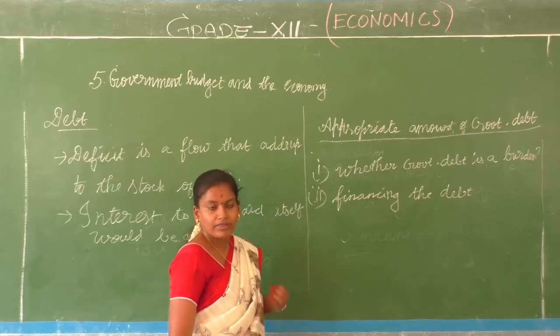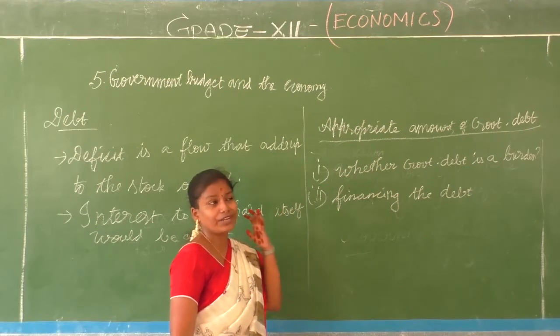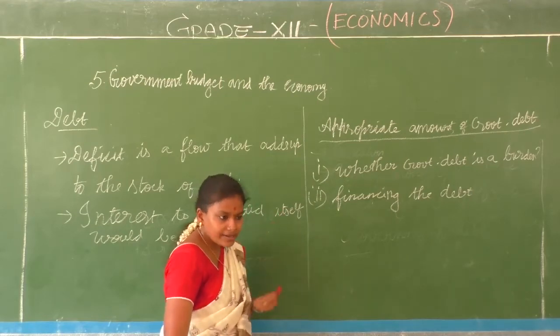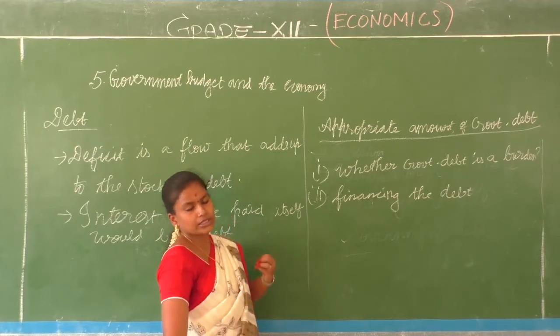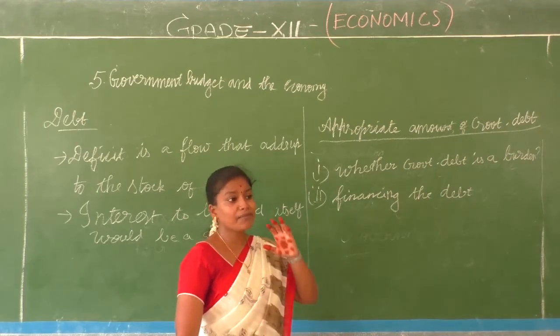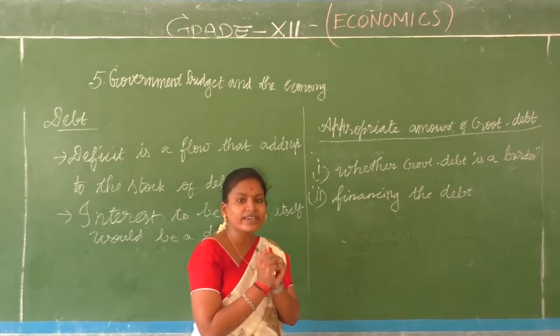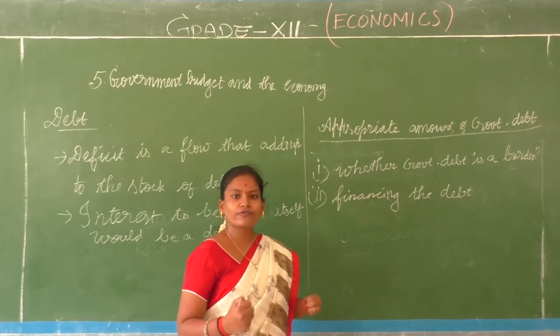But when the government has to repay a lot of loans and the stock of debt is so huge, it might restrict its expenditure on the welfare of the people. Right, children, that is the basic concept. It might shrink from spending for the welfare of the people.